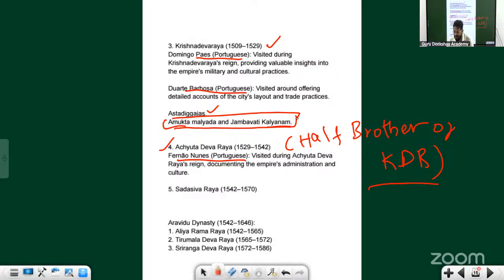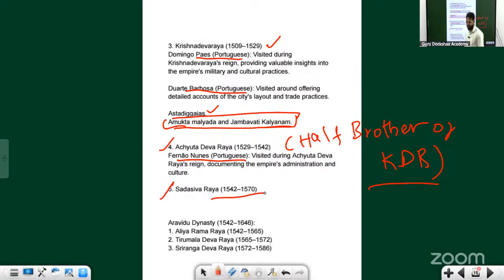So what is the name of Krishna Devaraya's brother? Veera Narasimha Raya. Then the last ruler is Sadashiva Raya.